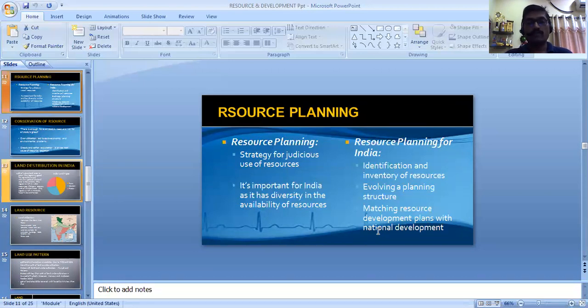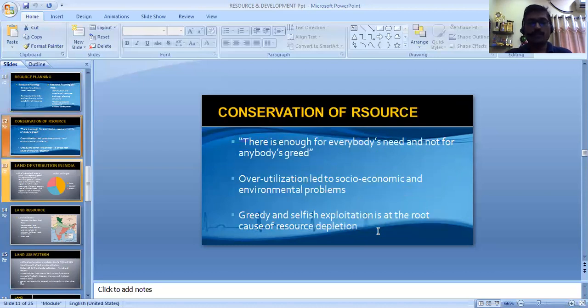So if the question is asked, what is resource planning and why is resource planning required, these are the 5 things you can just write down. Now in this chapter, we are going to discuss the major and the most important resource, that is soil, or you can call it land.